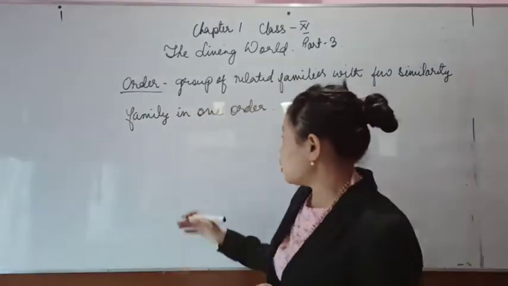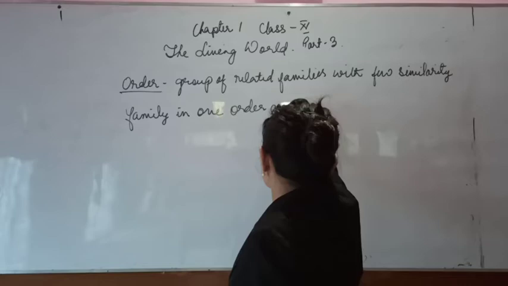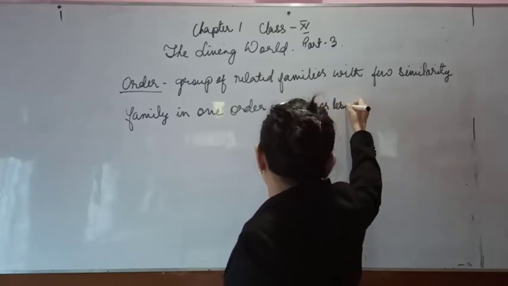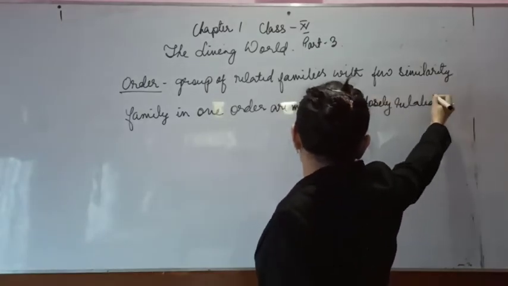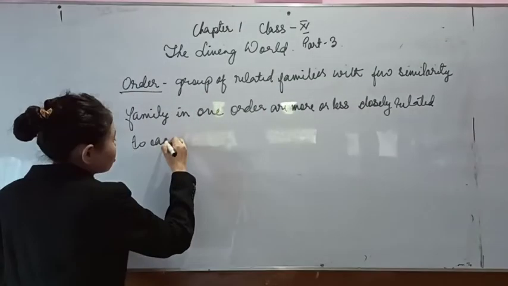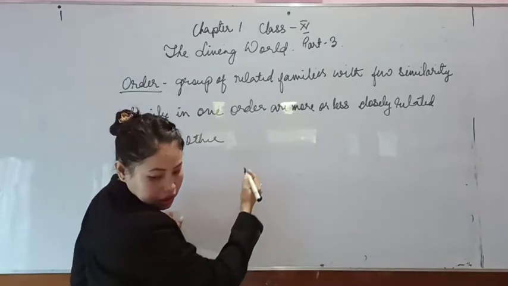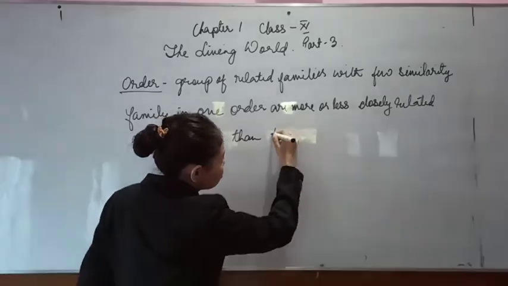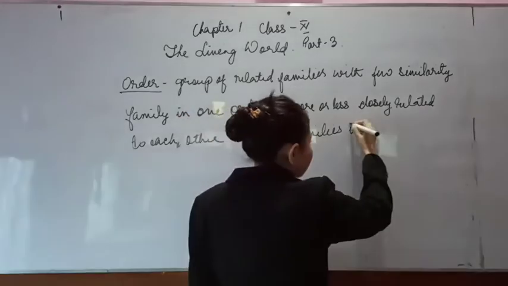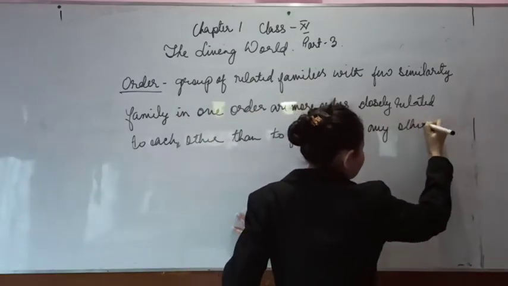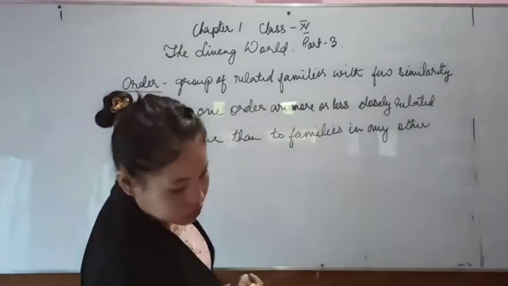Families in one order are more closely related to each other than to families in any other order. So this is about order.